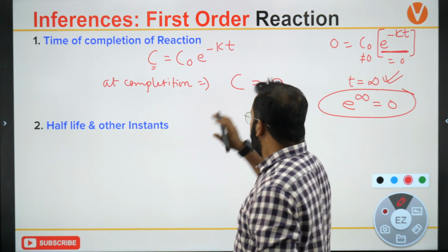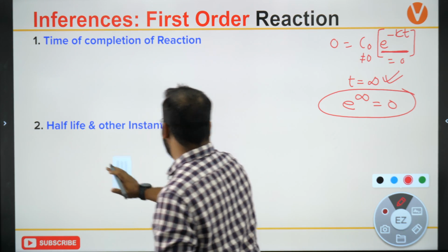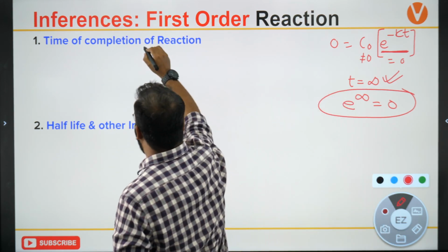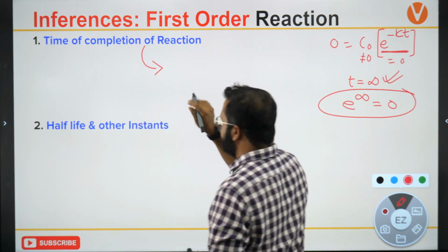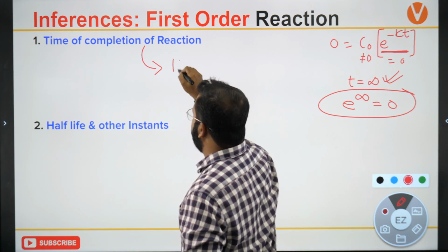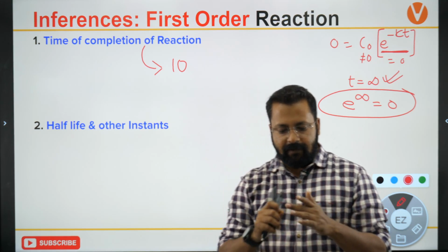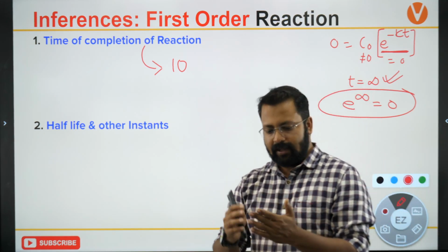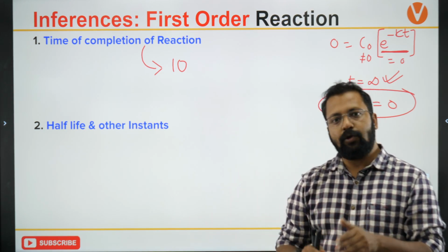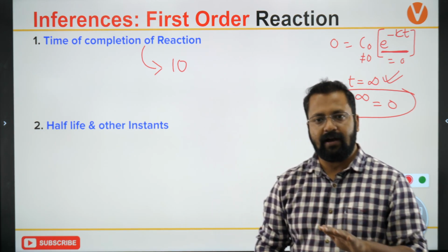Try and understand, let's say I start with 10 moles of a substance. It will reduce to 5 at half-life. It will reduce to 2.5 at half-life. 2.5 will reduce to 1.25 at half-life.